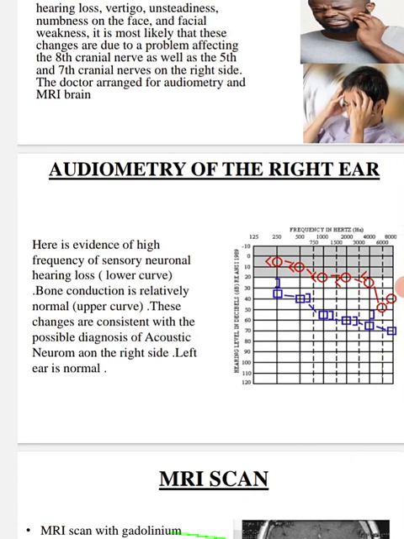Audiometry of the right ear. There is evidence of high frequency sensorineural hearing loss. The lower curve, bone conduction, is relatively normal. The upper curve changes are consistent with the possible diagnosis of acoustic neuroma on the right side. The left ear is normal.